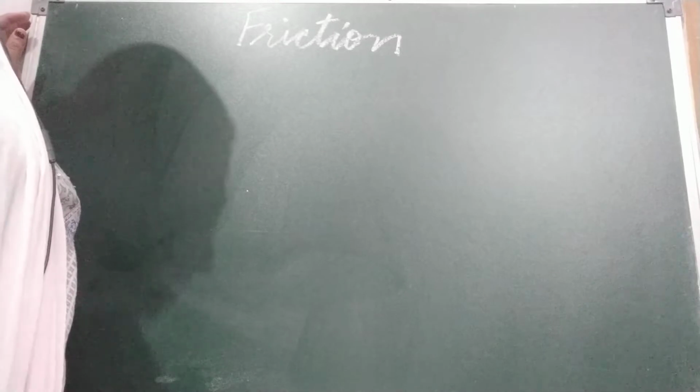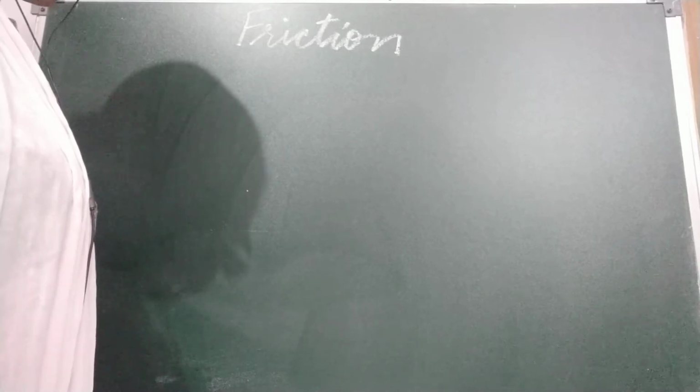Hello children, today we are going to discuss the lesson friction. Children, some little part I told you in the previous chapter, force and pressure. If you remember, I gave the example that if we roll a ball on the ground, it comes to rest after some time. This shows that some force must be acting on the ball, which makes the ball slow down.